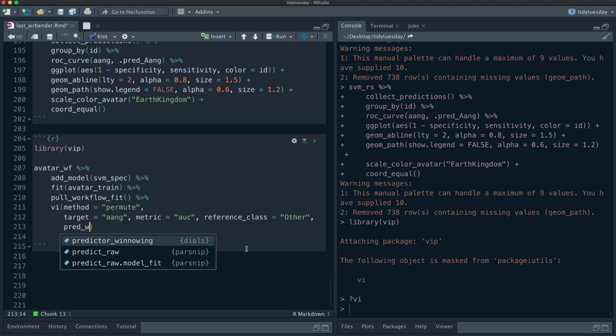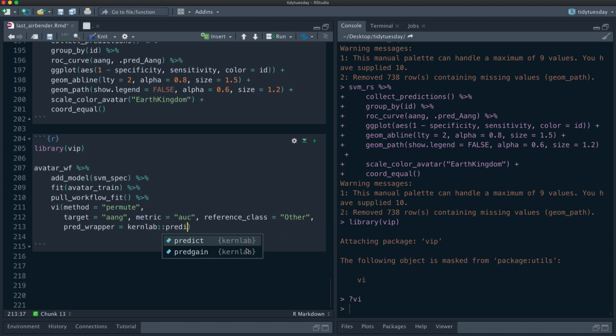The next thing we have to say is pred_wrapper. And this is what we are going to use to do the predictions. So we could try to write a little wrapper, but we can actually just go to the underlying function and say, I want to use the predict method from kernlab. And then what is the training data? And the training data in this case,